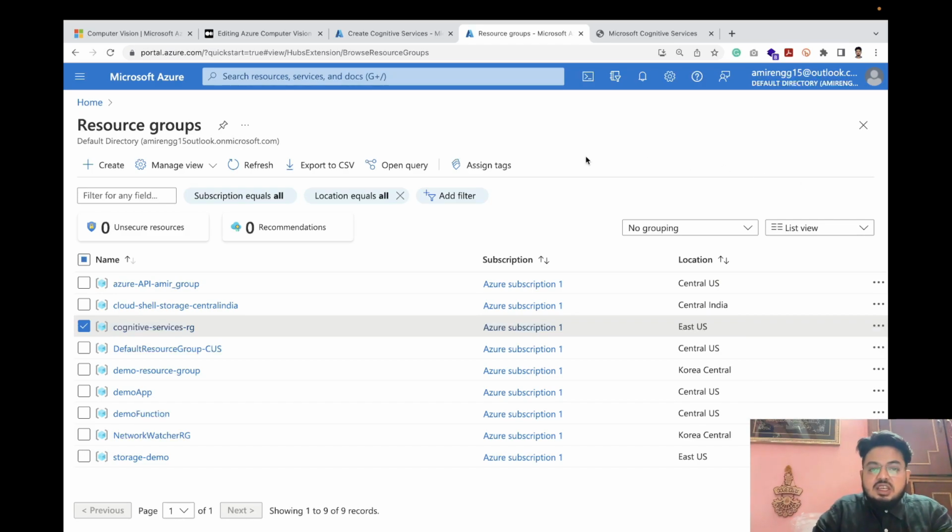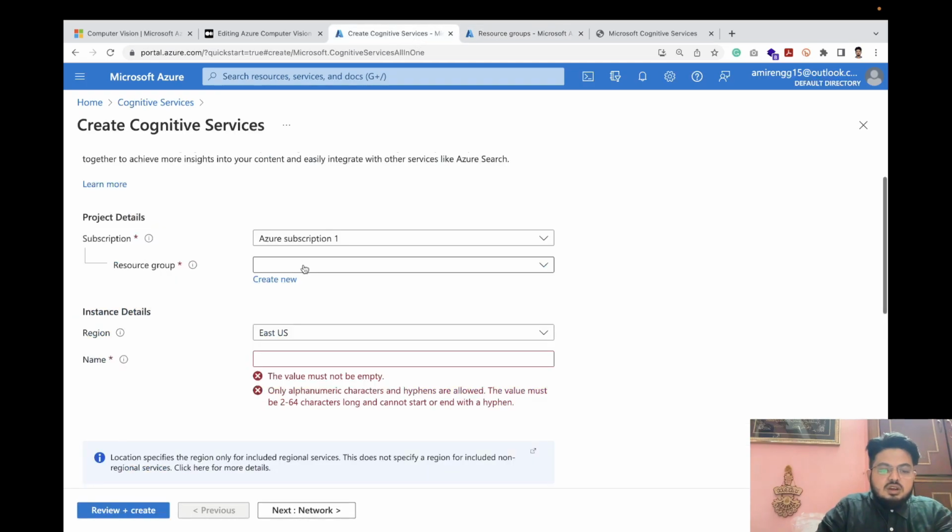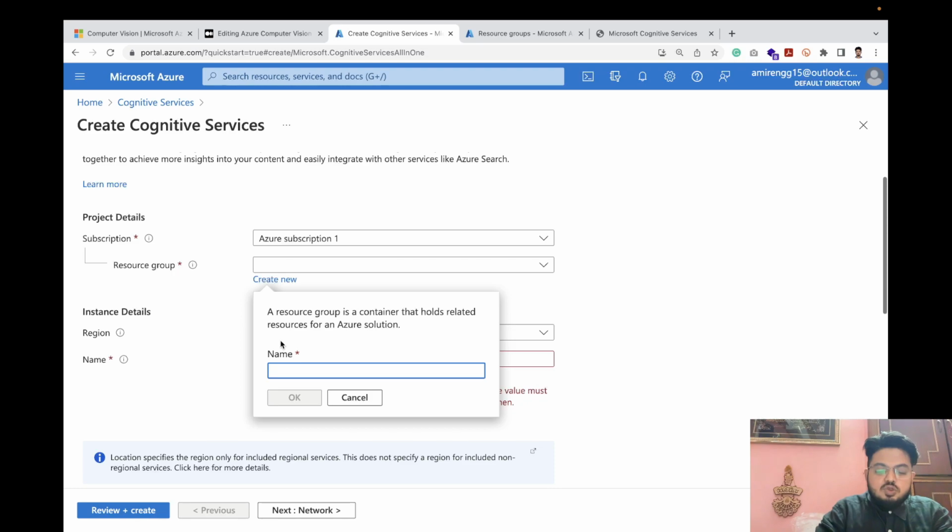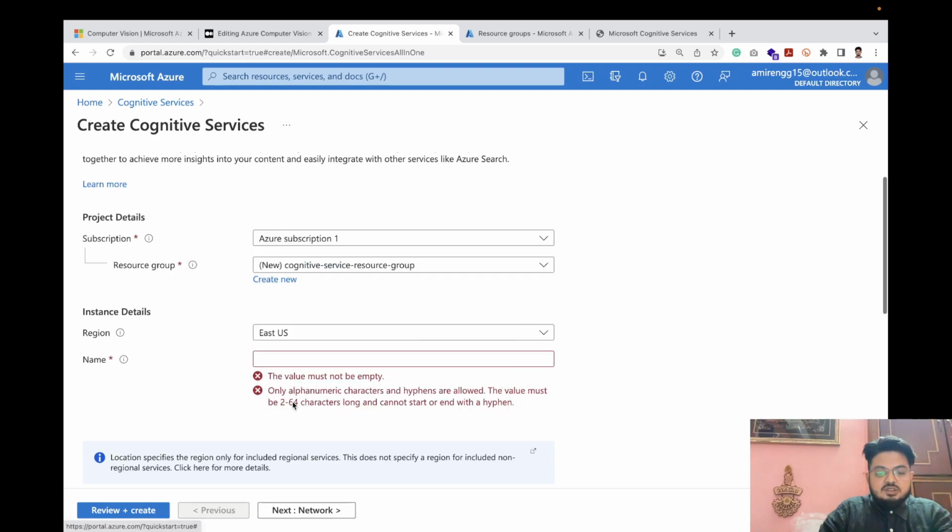We know that in Azure everything is paid. Most of it is paid. We pay at the end of the month. So if you delete this resource group itself, it will delete all the connected services to this resource. We'll show you, but for now what we'll do, we'll create one resource group. We'll click create. For the first time we have to do it. Cognitive service resource group. Okay, I've created one fresh.